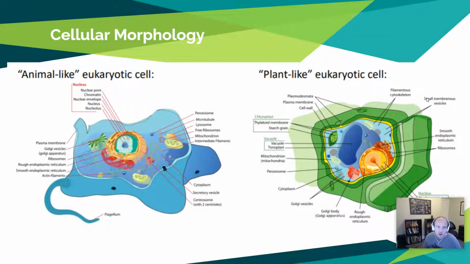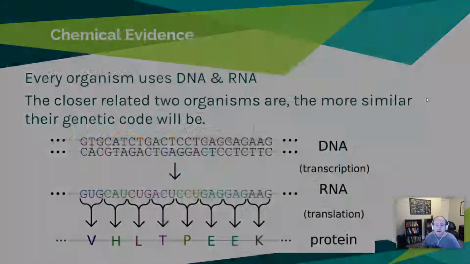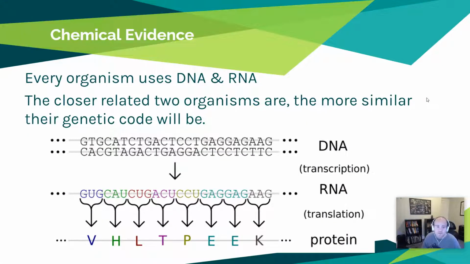Cell morphology. All animal cells look very similar and have the exact same organelles. Well, not the exact same, but for all intents and purposes. Same with plants. Cells look very similar and have a lot of the same organelles. So these are built by genes. Genes are coding for the same stuff. And so when we look at the DNA of organisms, we're going to see that the closer they're related, the more similar their DNA will be. The more differences in their DNA, the more different they are.